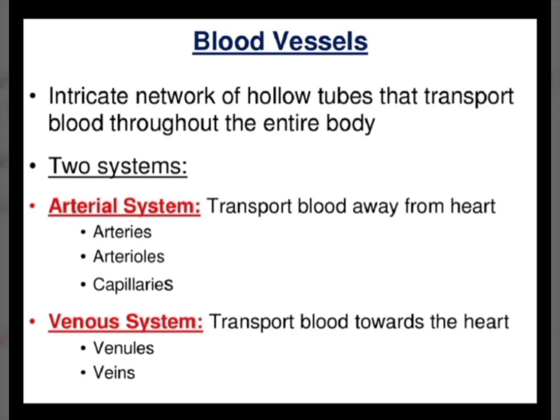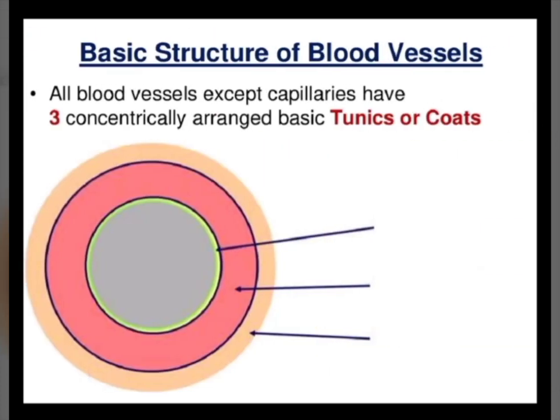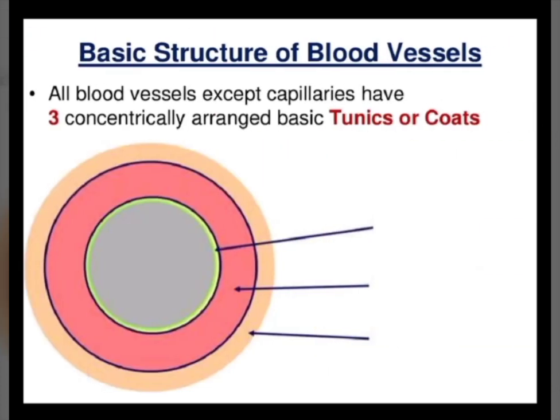The blood vessels are an intricate network of hollow tubes that transport blood throughout the entire body, and there are two systems. There is an arterial system which transports blood away from the heart. It consists of the arteries and arterioles, and then we have a capillary network. Then there is the venous system which transports blood towards the heart, and it starts from the venules and then becomes the veins and the inferior and superior vena cava, which are the large-sized veins.